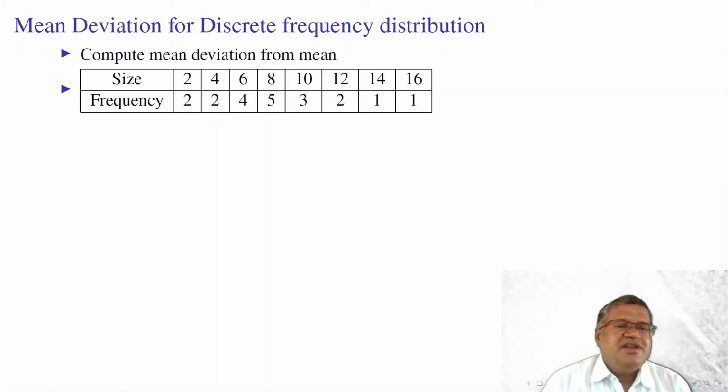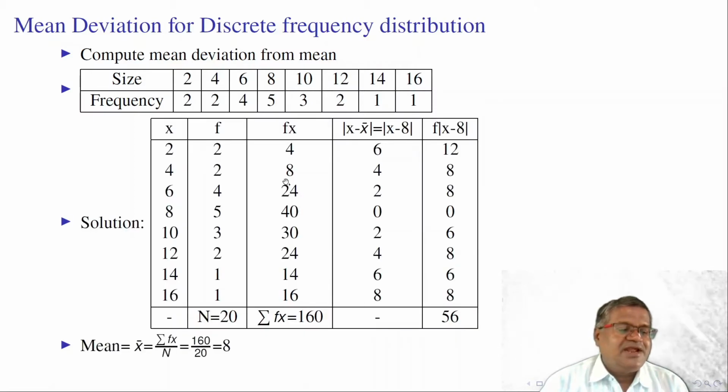Compute mean deviation from mean for the given discrete frequency distribution. Here the sizes are 2, 4, 6, 8, 10, 12, 14 and 16. For the frequencies, 2 is repeated 2 times, 4 is repeated 2 times, 6 is repeated 4 times, 8 is repeated 5 times, 10 is repeated 3 times, like that. This is the discrete frequency distribution. We need to compute the mean deviation from mean, so first we need to find the mean. We are using the direct method here.